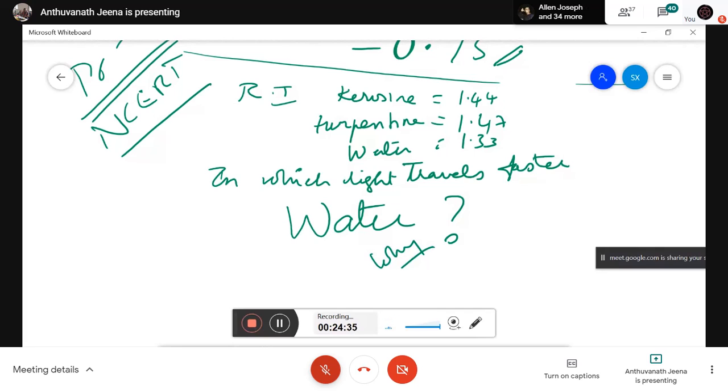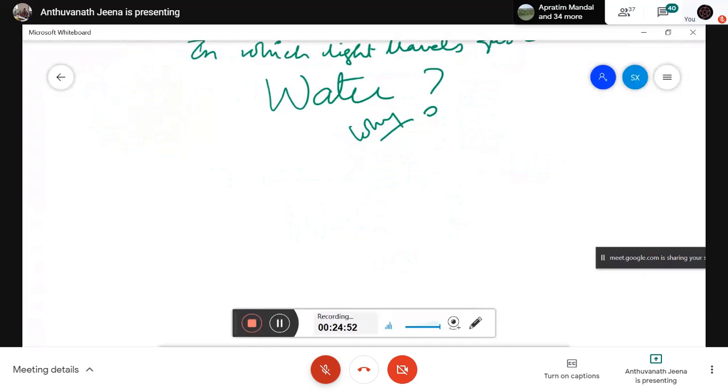Okay. Water has the lowest refractive index. Tarun. Abhishek. Ma'am, water has the lowest refractive index, thus it travels faster. Light travels faster in water. What sentence will the unknown evaluator expect? What sentence will the unknown evaluator expect? Refractive index.